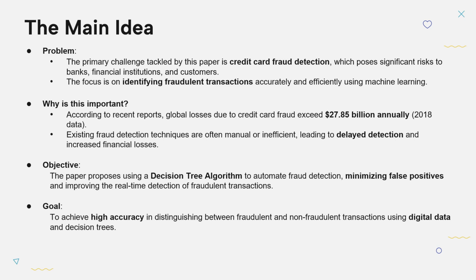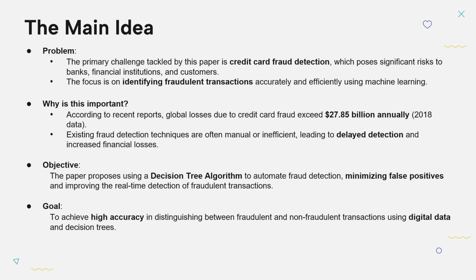This paper addresses the critical issue of credit card fraud detection, which has become a significant risk for banks, financial institutions, and customers due to the rise of online transactions and card-based payment. The primary focus is how machine learning, specifically the decision tree algorithm, can be used to identify fraud in transactions with a higher level of accuracy compared to traditional manual or rule-based methods.